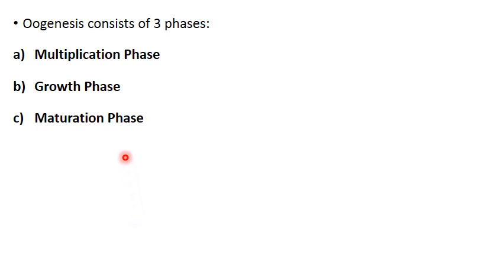Now oogenesis, in the same way as spermatogenesis, consists of 3 phases. Multiplication phase, where the primary germ cells will divide mitotically and form masses of cells called oogonia. One of the oogonia will enter the growth phase, grow in size, and will be referred to as primary oocyte. And the primary oocyte will undergo maturation phase, that is meiosis 1 and meiosis 2, again with unequal cytokinesis, and it will result in the formation of secondary oocyte and then a single ovum.